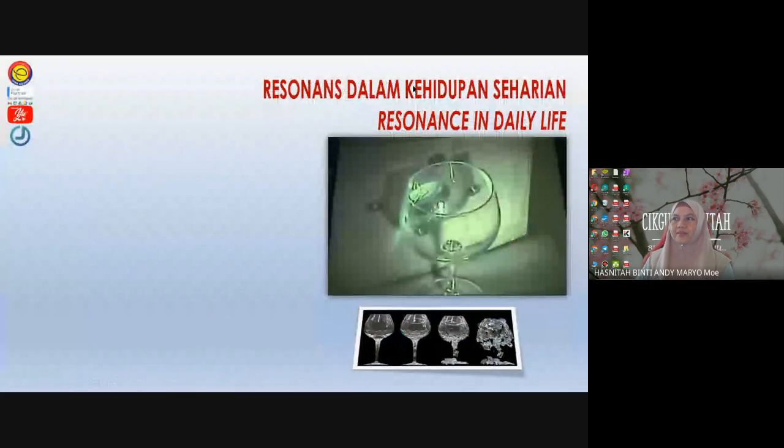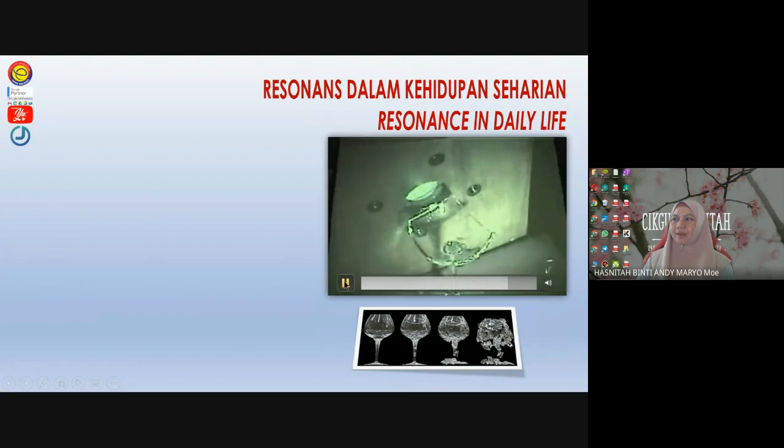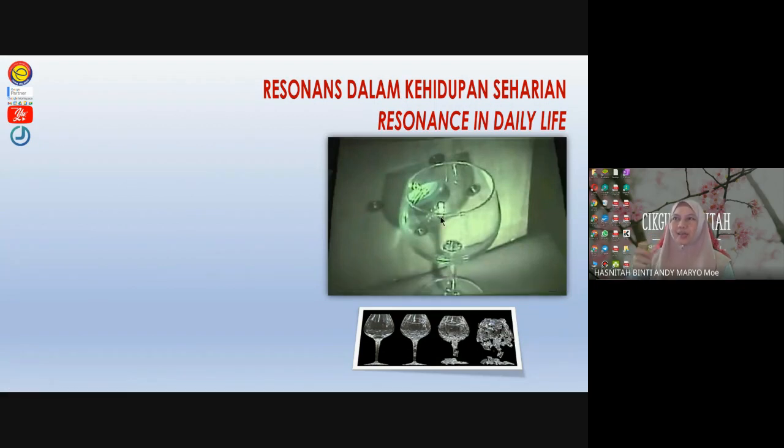Okay, and this is a pure example of resonance in our daily life. You boleh tengok dekat sini. When this glass is exposed to a very high pitch sound, high pitch means high frequency, at a few moments later it will break the glass. Okay, what happened?